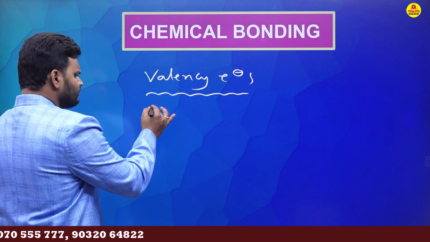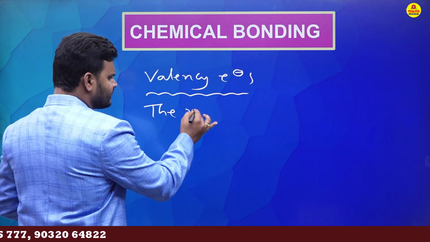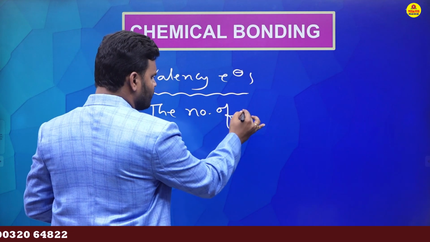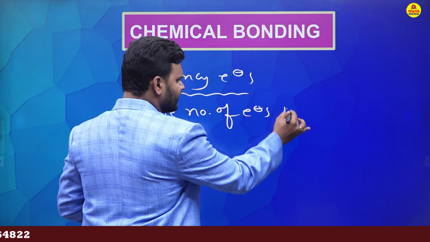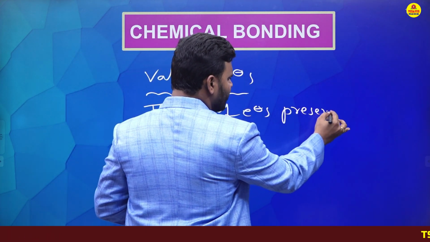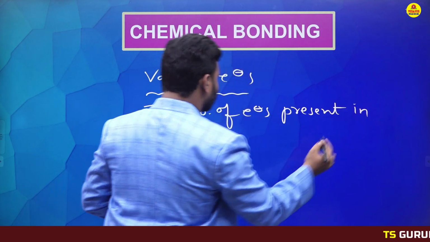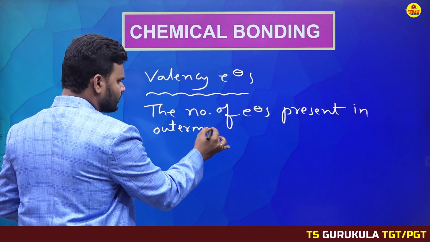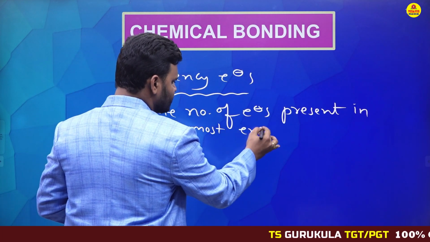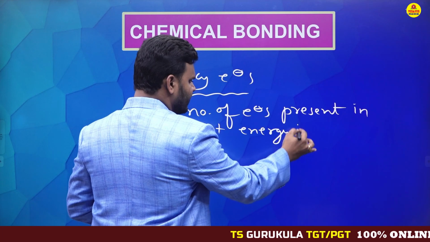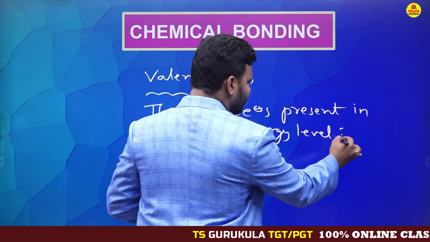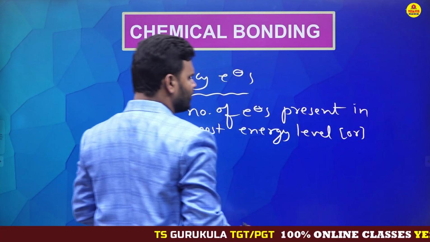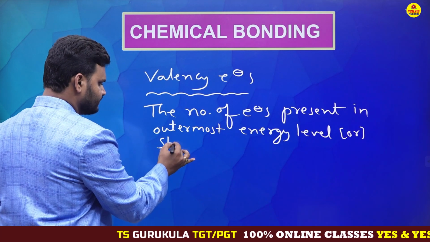The number of electrons present in the outermost energy level. Dear students, energy level is also called shell.